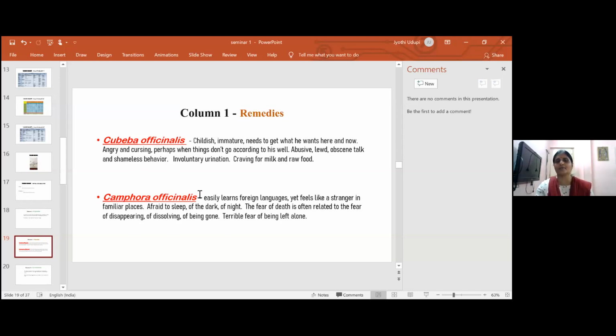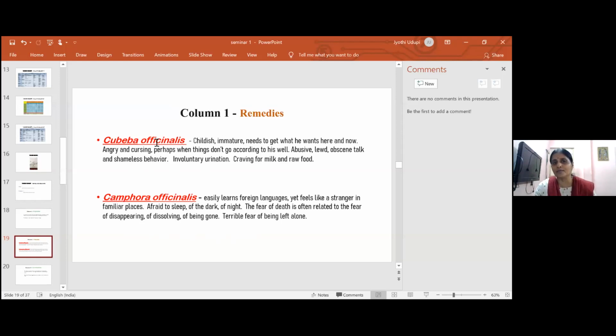I personally never thought camphor can be used for ADHD. But only after going through this PEM model, I understood camphora can be a best remedy for ADHD. Cubeba, whoever did FCH with me can remember seeing one case of Cubeba officinalis where the child had ADHD.